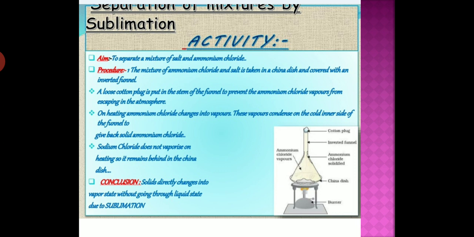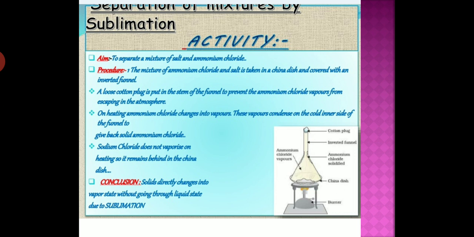How can you do it? So students, in this activity, you need a china dish, burner, wire gauze, camphor. You can take ammonium chloride also, an inverted funnel, and a cotton plug. So what will we do?